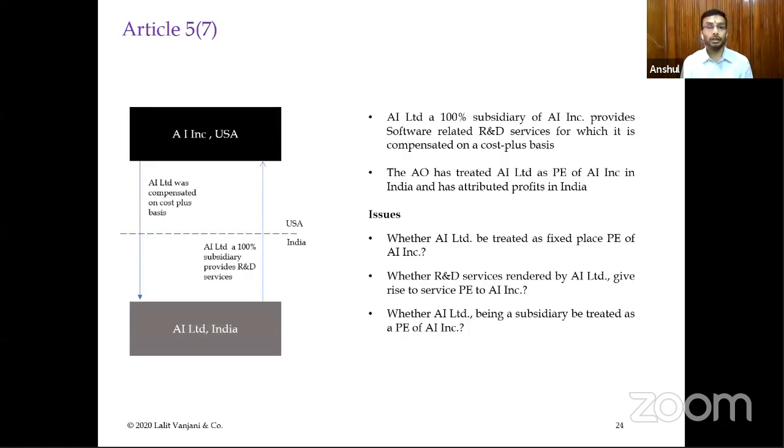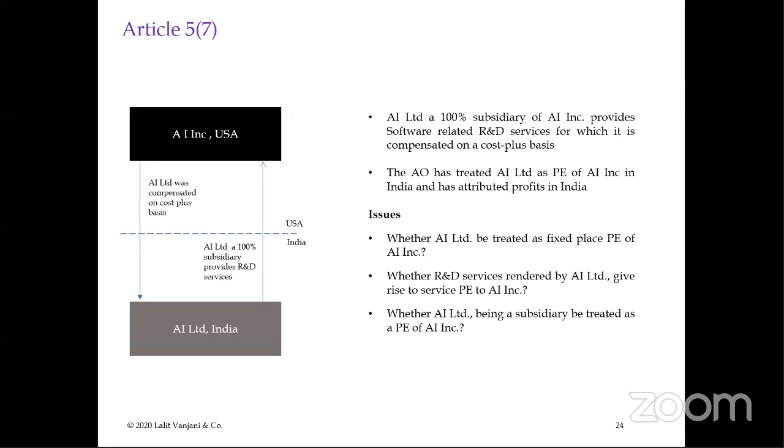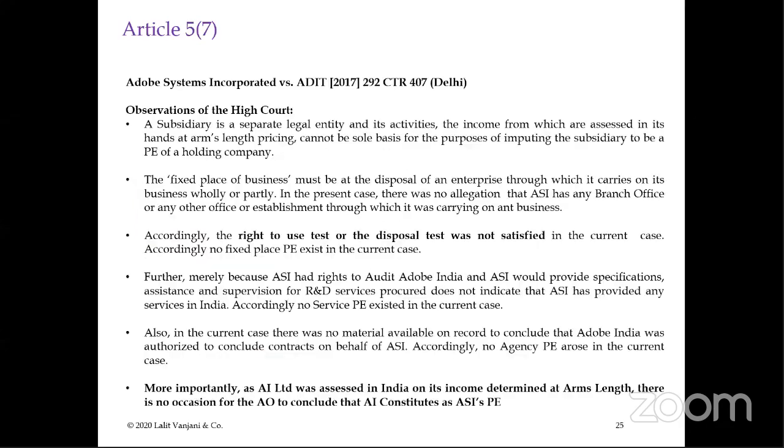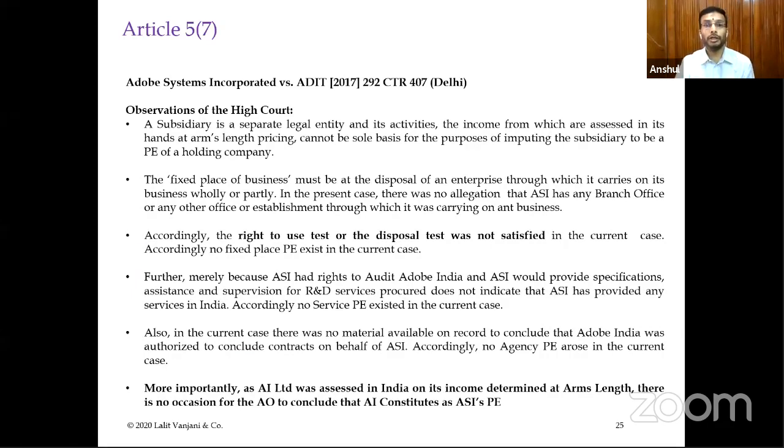Now this is one case, a very small case study. An Indian company was acting as an R&D hub for a foreign company, and the income tax authorities alleged that the Indian company, because it is a 100% subsidiary of the foreign company and it is acting wholly and exclusively on behalf of the foreign entity only, should therefore be considered a permanent establishment. So what is your take? What would you say? Any guesses? Should not be treated as a PE. Should not be, absolutely correct. Should not be treated as a PE.